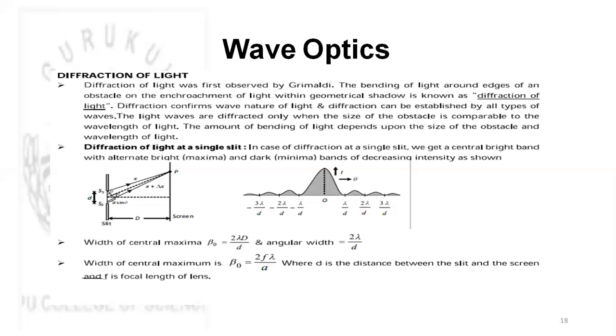So here the width of central maxima, beta naught, will be equal to 2 lambda D by d, and the angular width will be equal to 2 lambda by d. So the central maxima will have the largest width, and the width of the central maximum is beta naught equals 2f lambda by a, where D is the distance between the slit and the screen, and f is the focal length of the lens. So this is how we get it in terms of focal length.